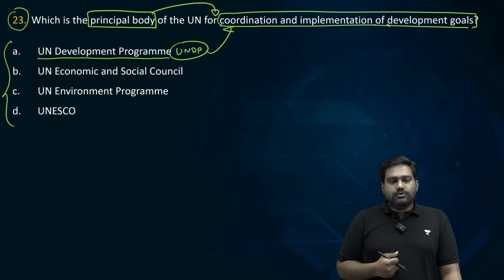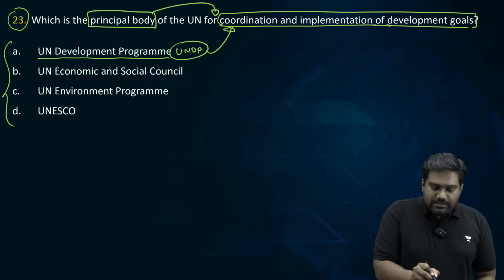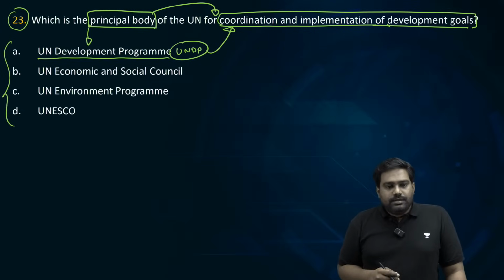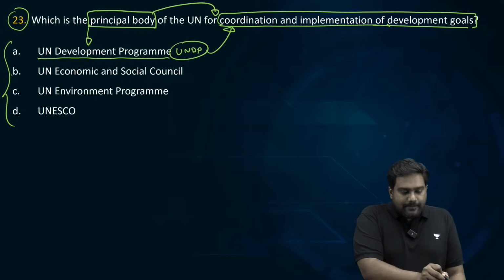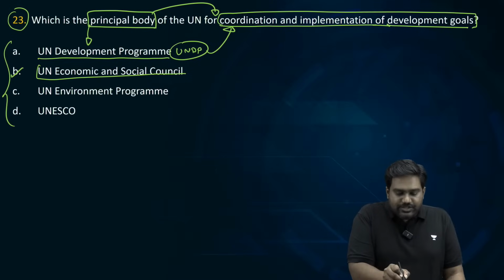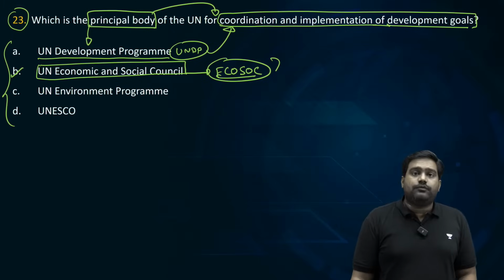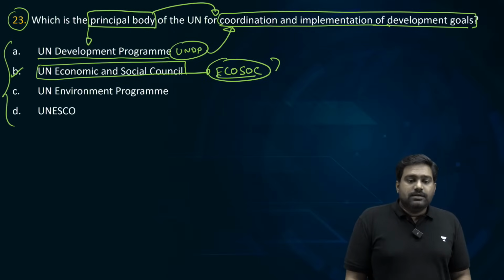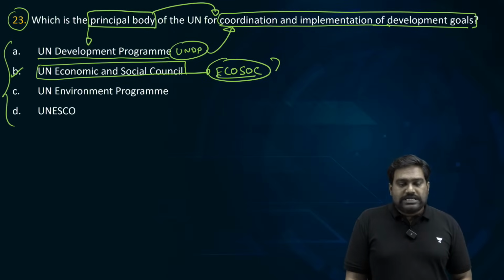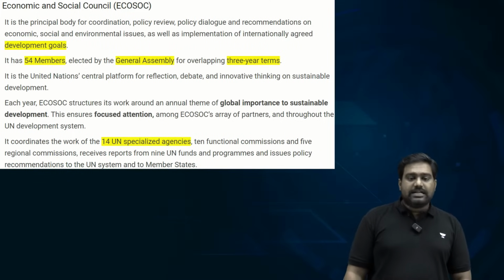Don't jump to the answers just by looking at such words. The correct answer actually is B, the UN Economic and Social Council, also called ECOSOC. So this is the principal body for all the development programs. Is that clear?